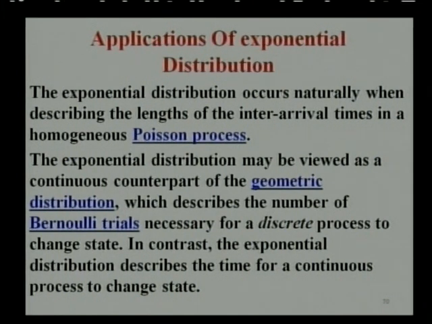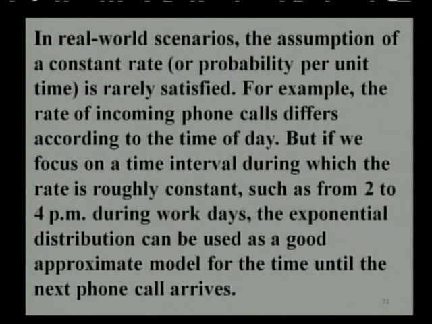The exponential distribution may be viewed as a continuous counterpart of the geometric distribution, and as you know, geometric distributions are independent Bernoulli trials and can be treated as univariate or uniform distributions also. In contrast to this, the exponential distribution describes the time for a continuous process to change its state.